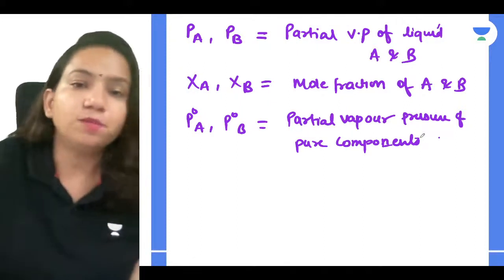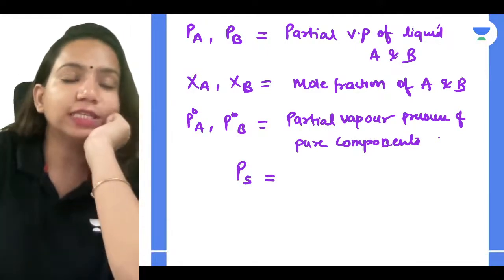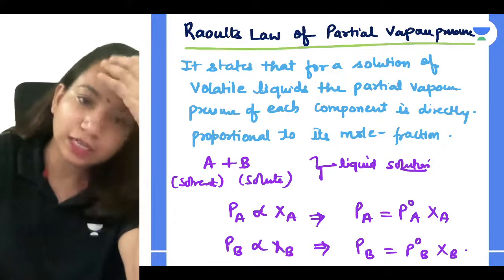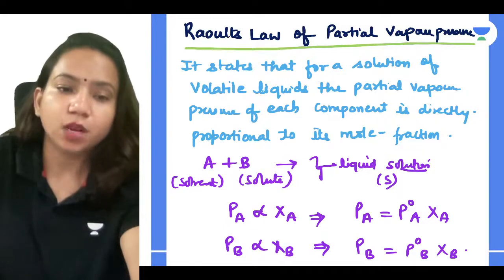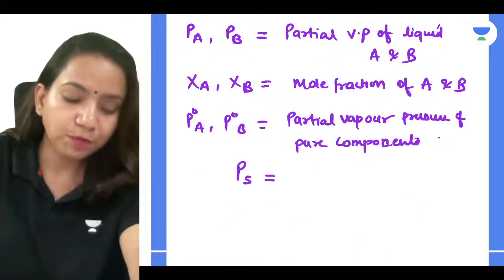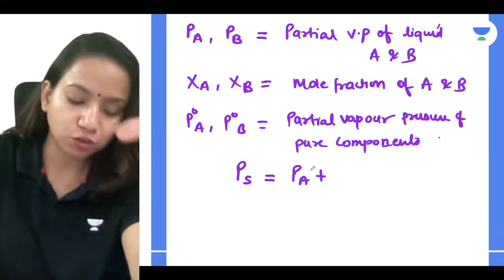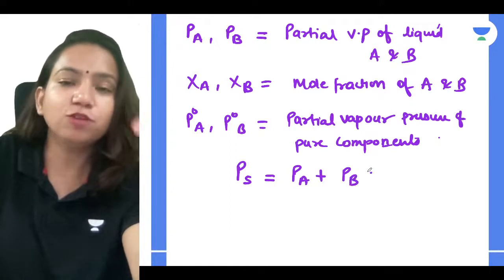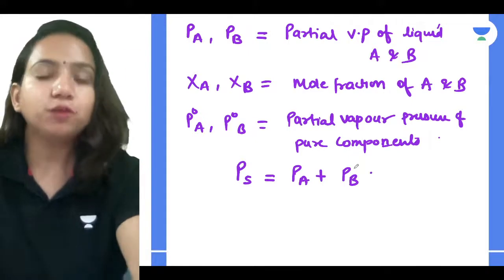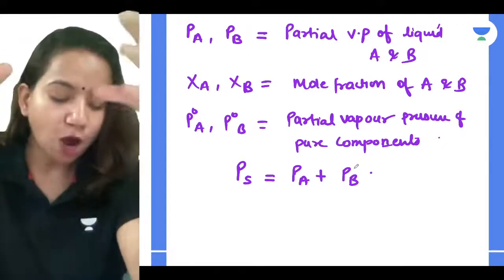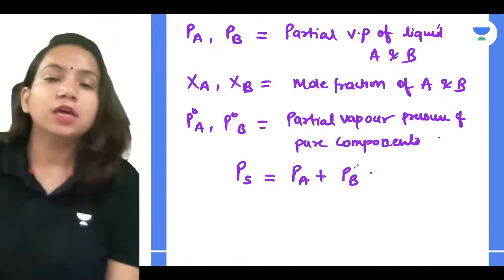Now if I talk about the pressure of solution, can you find out what it is going to be? Because I said the solution contains A plus B, which gives a liquid solution, which I can consider S. So can I calculate the vapor pressure of solution? It is going to be the partial vapor pressure of A plus partial pressure of B. Solution contains two components, A and B. So if you want to calculate the pressure of solution, you will add the pressure of the components. Yes, everyone, tell me. So can we relate that?